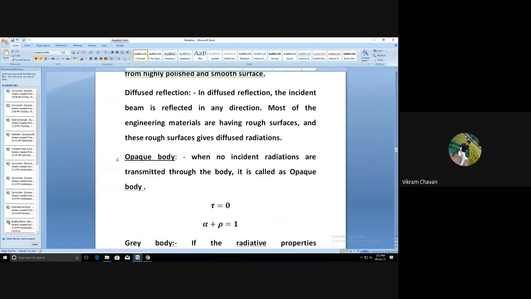Then the opaque body: when no incident radiation is transmitted through the body, it is called an opaque body. Its transmissivity is equal to 0, so alpha plus rho is equal to 1. That body has absorptivity and reflectivity, but no transmissivity.